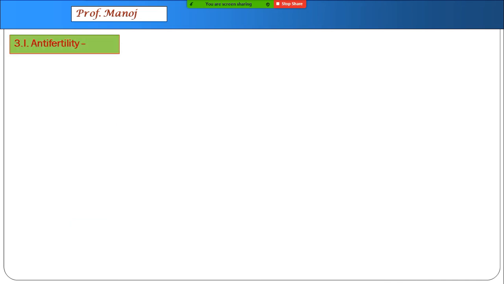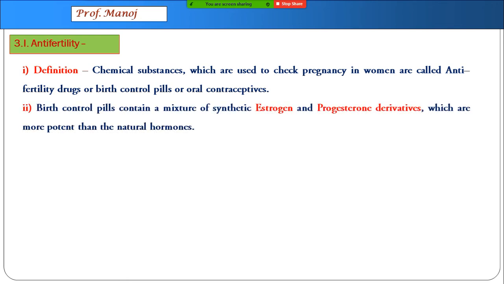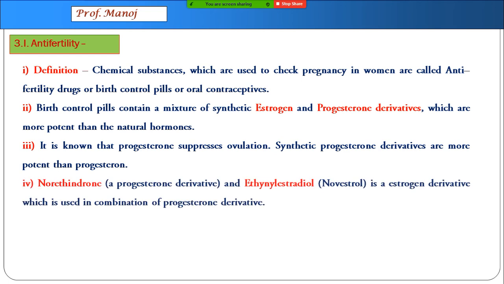The last type of drug we study is called anti-fertility drugs. These are the ones used to check pregnancy in women and overall used in birth control pills or oral contraceptives. These chemicals usually contain a mixture of estrogen and progesterone derivatives, and they are stronger than the natural hormones in our body. Progesterone suppresses ovulation, and there are of course synthetic chemicals also used. The more common ones, which are in your syllabus, are norethindrone and ethinyl estradiol. These are usually used in birth control pills.